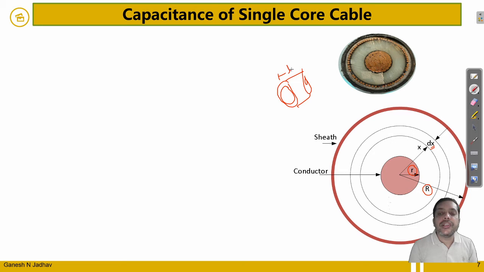The length of this cylinder is L meter; we will take 1 meter for simplicity.